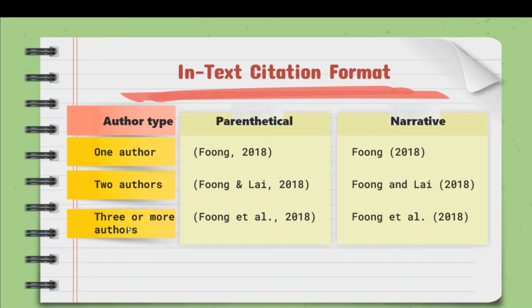What about three or more authors? We put the first author's name followed by et al., which means and others, followed by a comma and the year. For the narrative, it's almost the same as before: the author's name, Fung, et al., and then the year in brackets.